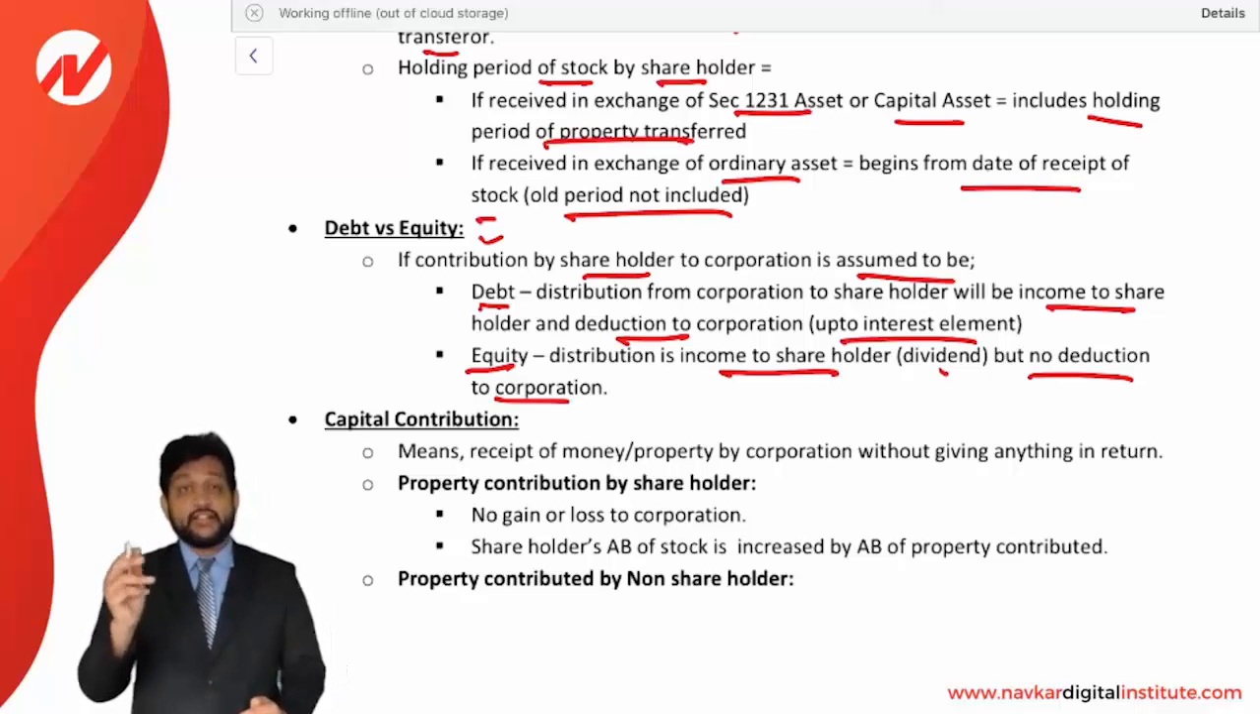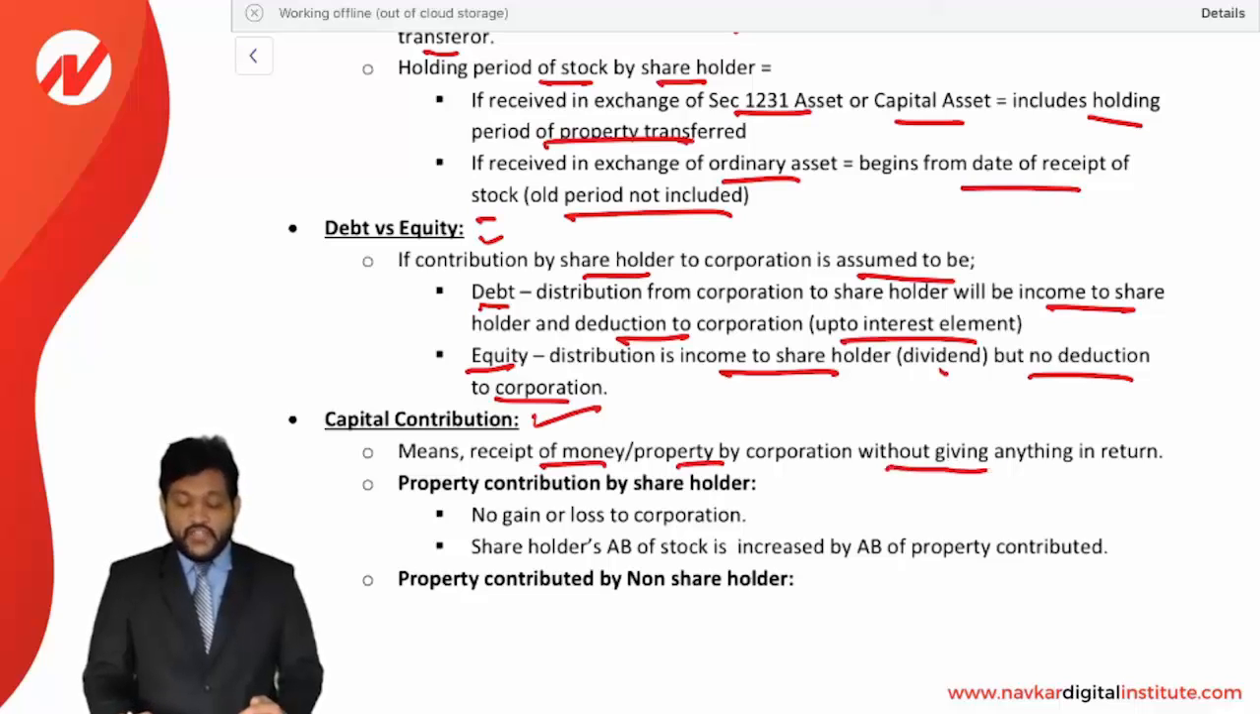What is stated, that is more important. Now we are talking about capital contribution. Capital contribution means a receipt of money or property by a corporation without giving anything in return.